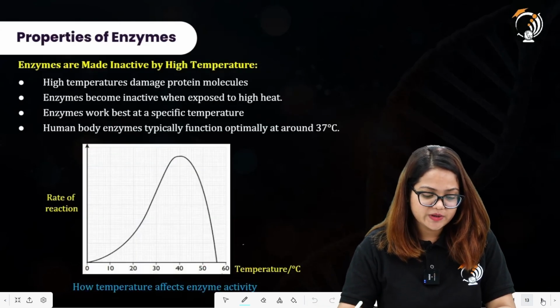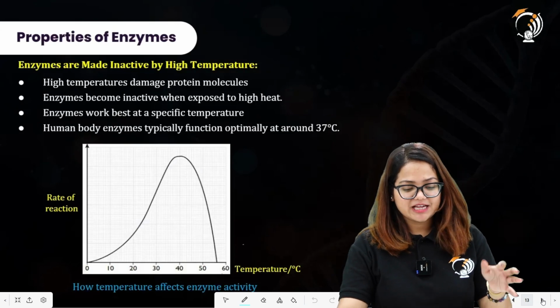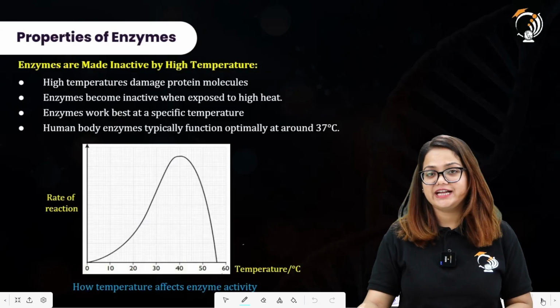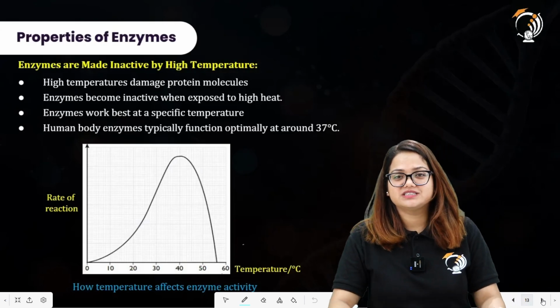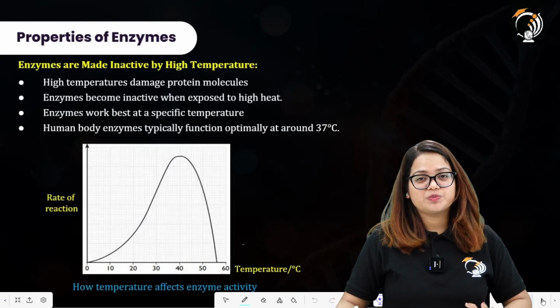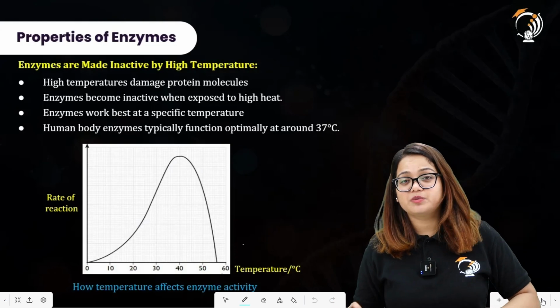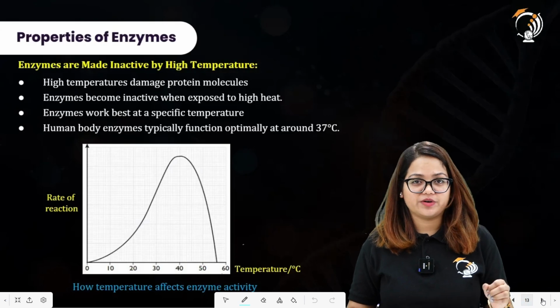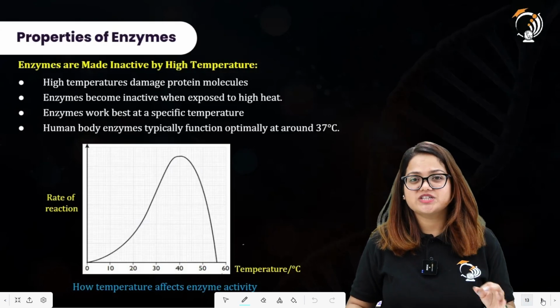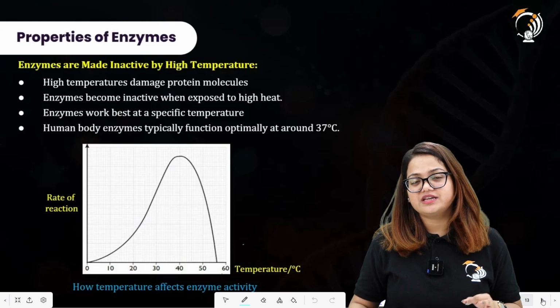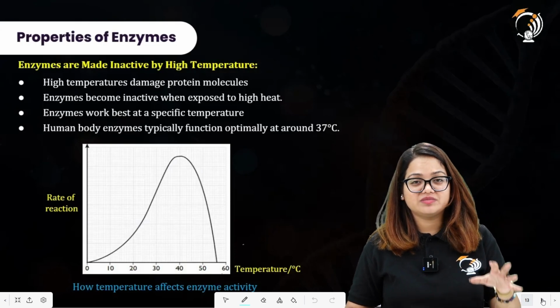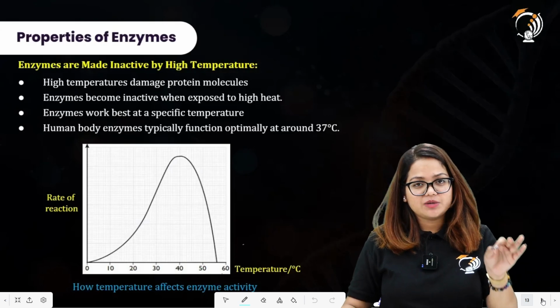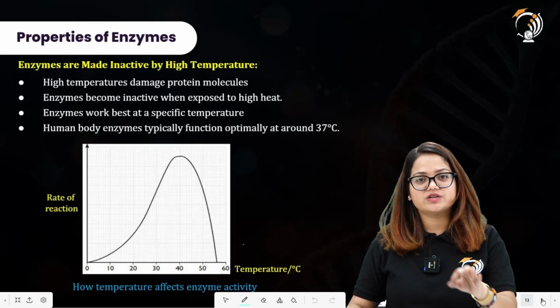Now the properties of enzymes. Enzymes are made inactive by high temperatures. You need to understand that each enzyme has a specific temperature and a specific pH value at which it has its maximum activity. You will see that the maximum questions in previous year examinations are directly from these two relations, enzyme versus temperature and enzyme versus pH.